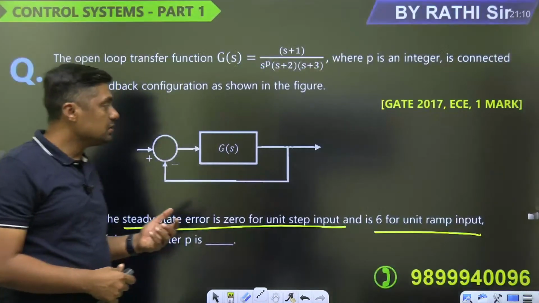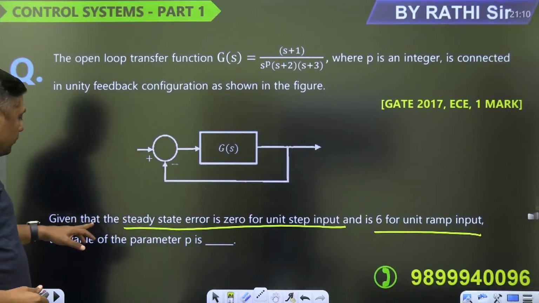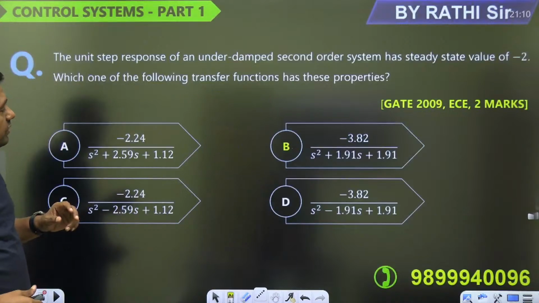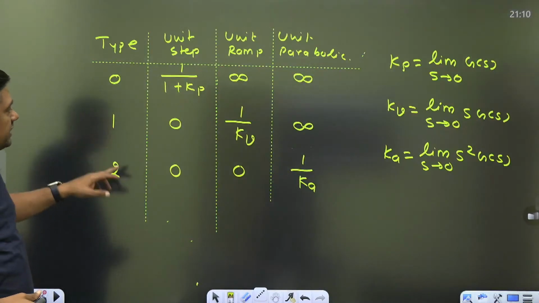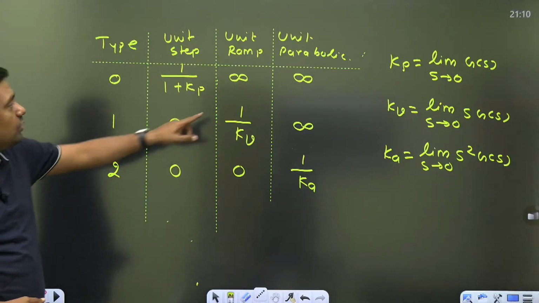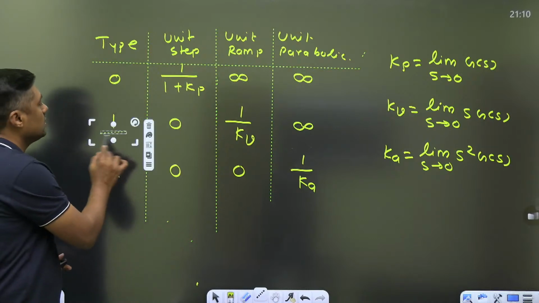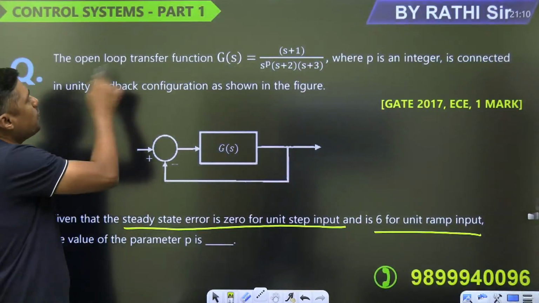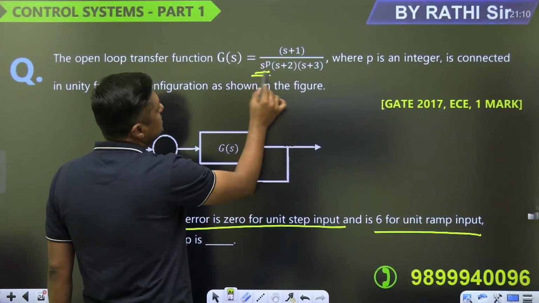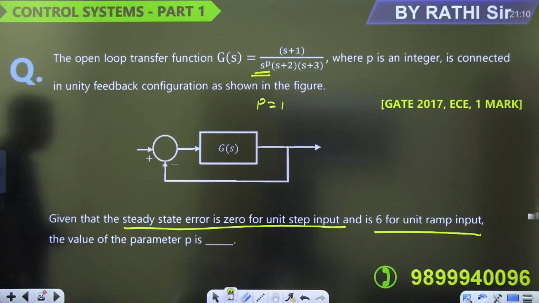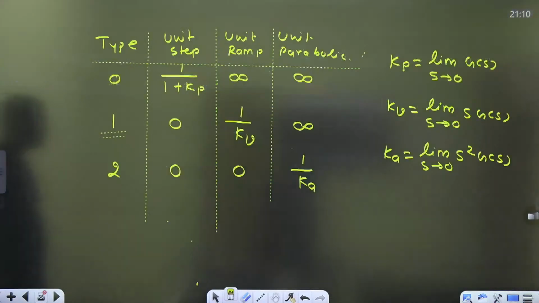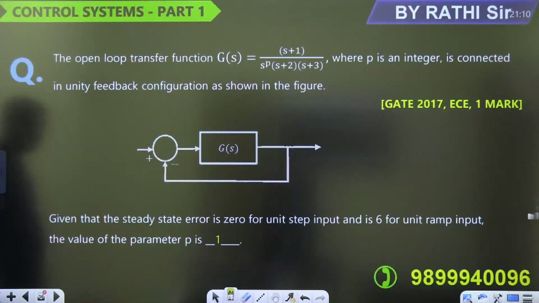अब आ जाओ जरा unit step. So we have the steady state error is 0 for unit step. So in which case it is unit step 0? There are two cases, type 1 and type 2. And we have the 6 for unit ramp, where we have finite value here. It is a type 1 system. Type 1. So for type 1 from open loop system, P is equal to what? 1. P is equal to 1. So ये है important. And then next one.